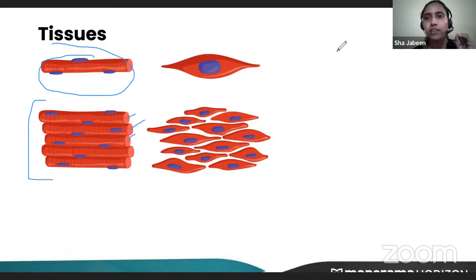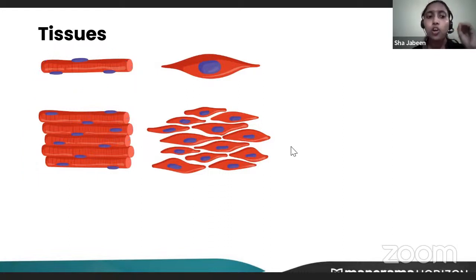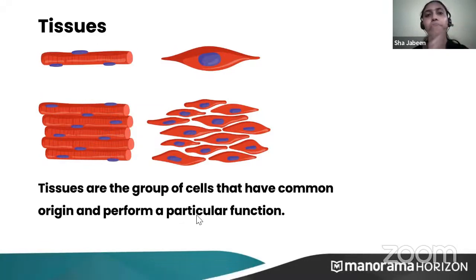So tissues are a group of cells having a common origin and performing a particular function. Each tissue will be given one or the other function, and they will be doing that function. Here you can see a cylindrical muscle cell comprising a tissue having only cylindrical cells.